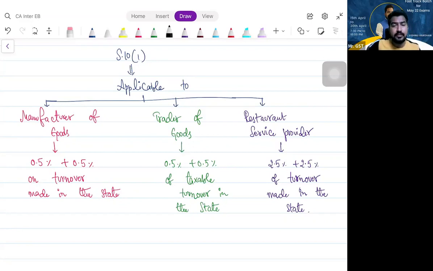Now my doubt is, sir, I have a unit in Tamil Nadu. I have a unit in Karnataka. I have a unit in Andhra Pradesh.